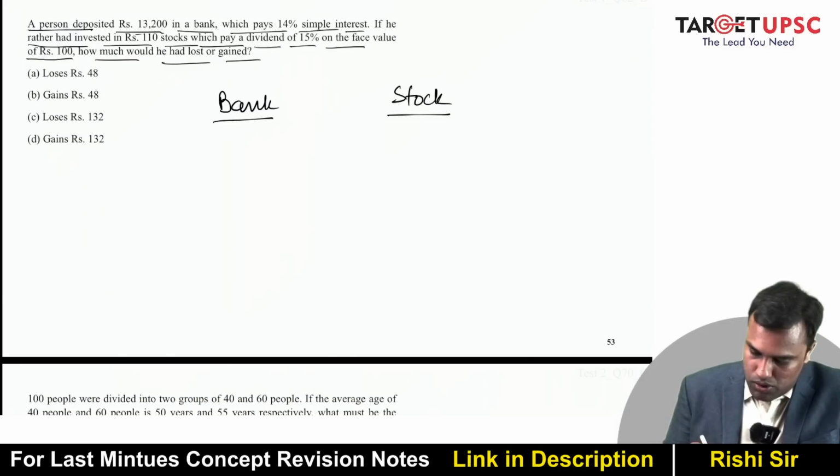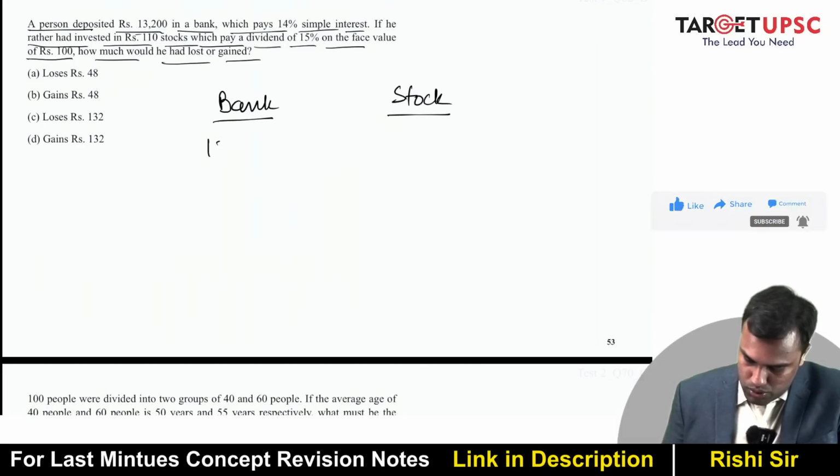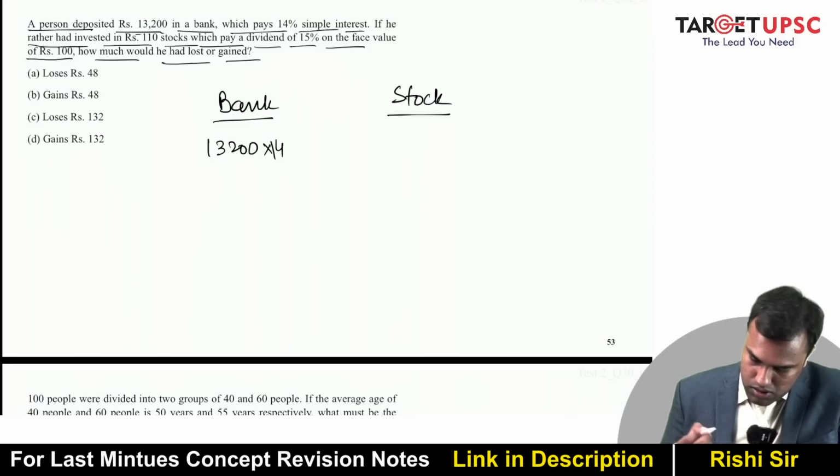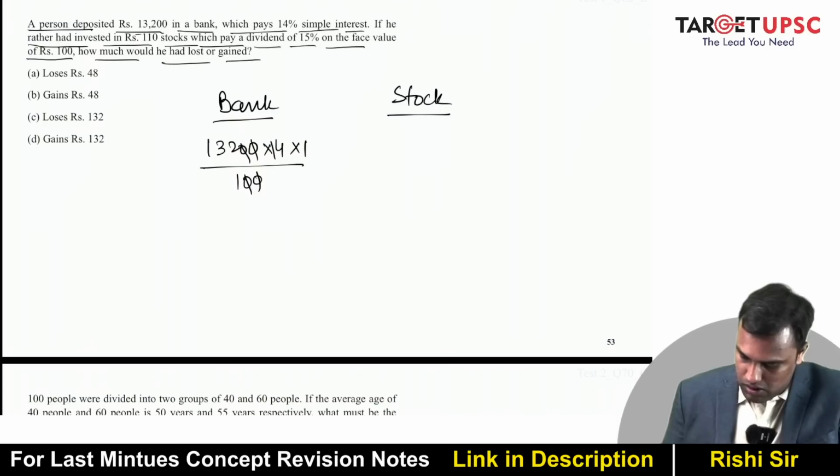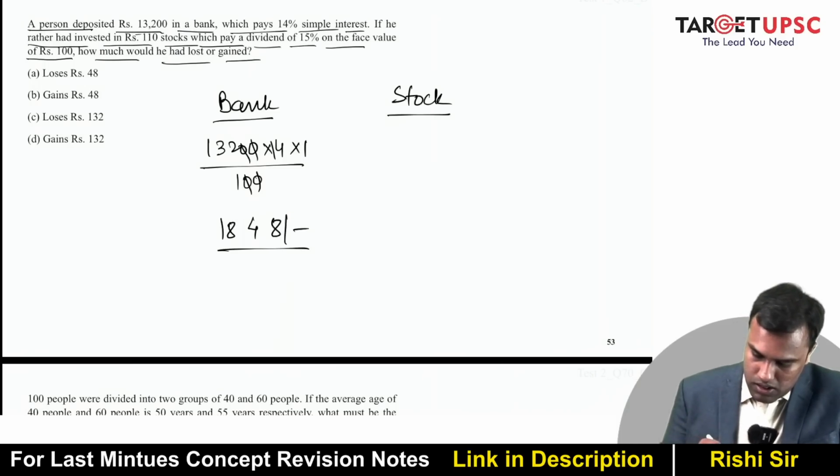So 13,200 into 14% simple interest, I'm assuming 1 year, so divided by 100. So 14 twos are 28, 2, 52, 44. This is 1848. So 1848 is for 1 year.